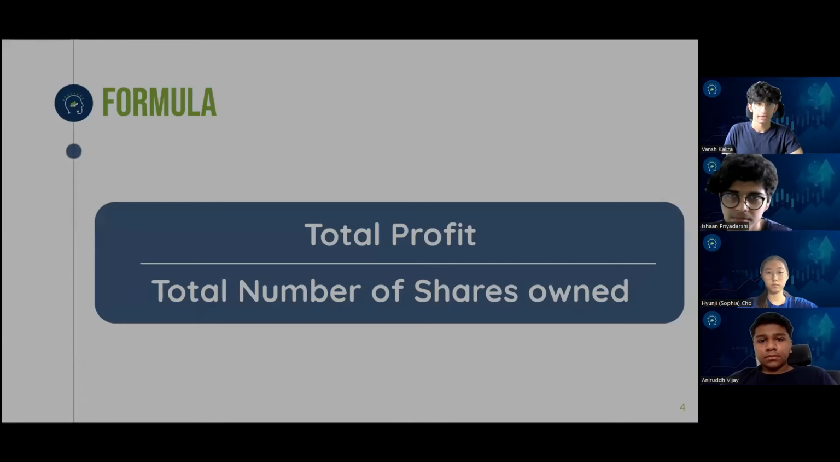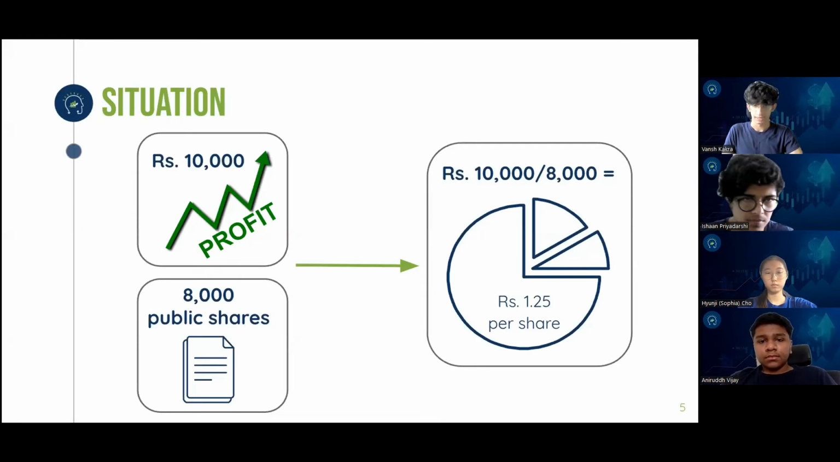Now let's understand dividend through a situation. For example, imagine company A has a profit of rupees 10,000 and it decides to distribute dividend because it has additional profit or it wants to develop trust and reward the investors. Assuming that there are 8,000 public shares that have been issued to the investors, the dividend will be rupees 1.25 per share. Why? Because we'll just do the total profit, which is rupees 10,000, divided by the total amount of outstanding shares that are being traded on the stock market, which is 8,000. So rupees 10,000 by 8,000 will give you rupees 1.25 per share, right?